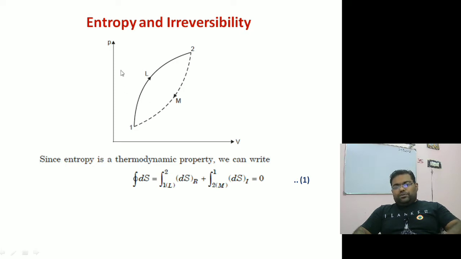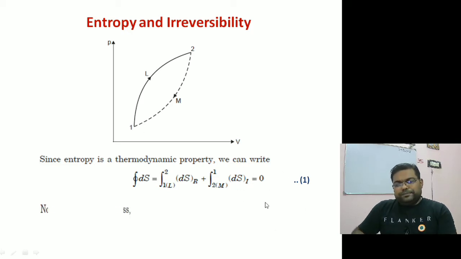So if I want to write the entropy for these paths, I can write the change in entropy, that is ds, via path 1 to 2 L, ds reversible. This R represents reversible; this path is reversible, and the 2 to 1 path is irreversible. So I can write the integral 1 to 2 via L of ds reversible plus the integral 2 to 1 via M of ds irreversible is equal to 0. This is my equation number 1.